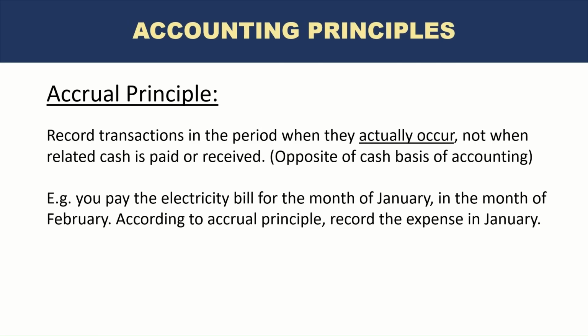If you were not following accrual principle, you would only record the transaction when you receive the invoice or when you receive the bill. But according to accounting principle, you know that the service has been provided, electricity has been provided for the month of January. That is the period when the expense has actually been incurred. So you will record this expense in the month of January. And you could also use an estimate if you don't have the bill and you don't know what the exact amount is. But you want to be able to show the users of financial statements, the people who look at the results, they should be able to understand truly when expenses are taking place. This is one of the key principles to remember.